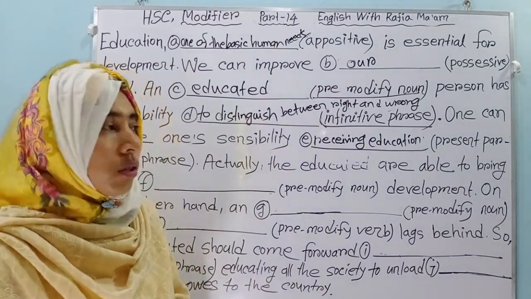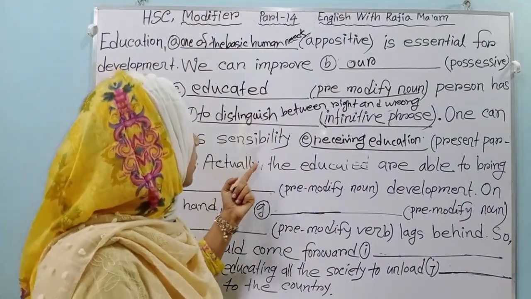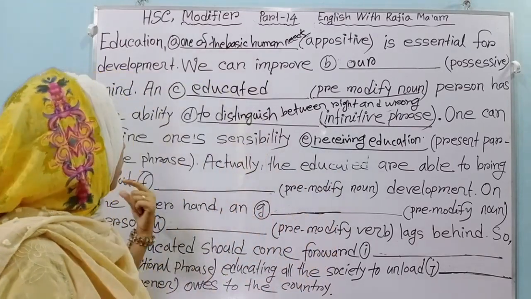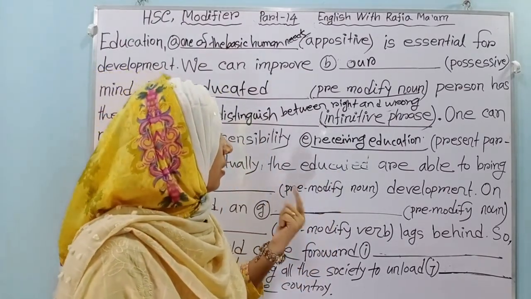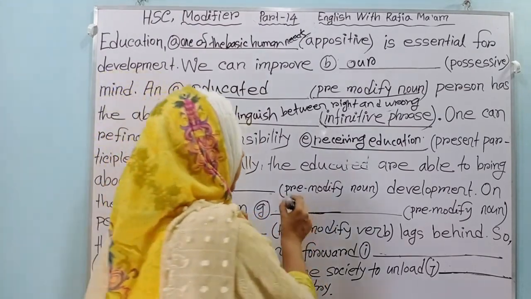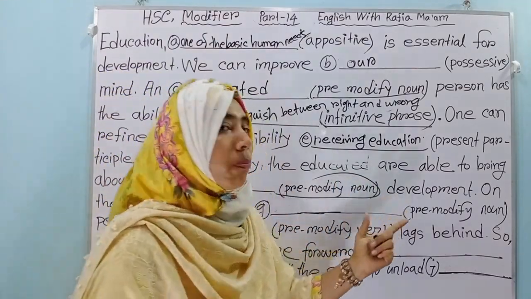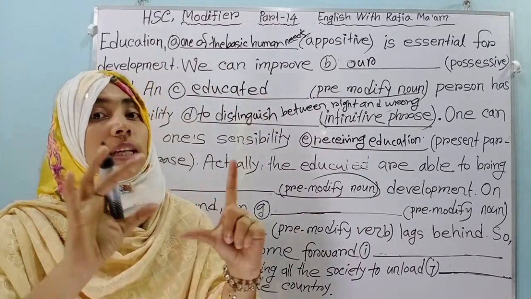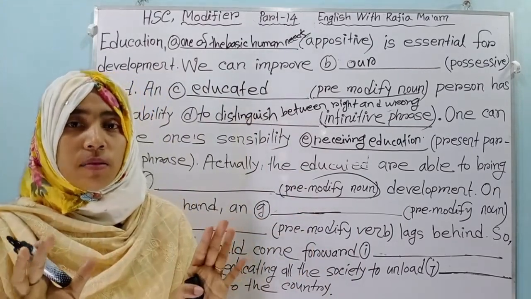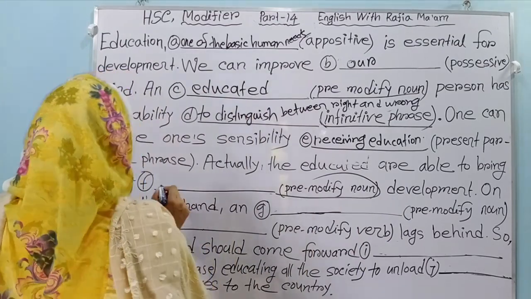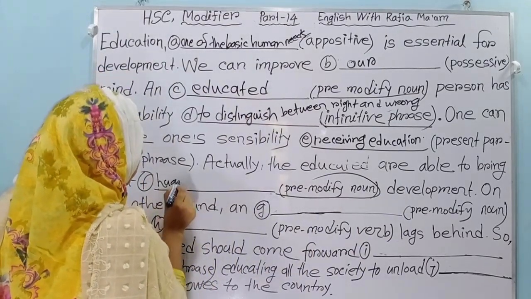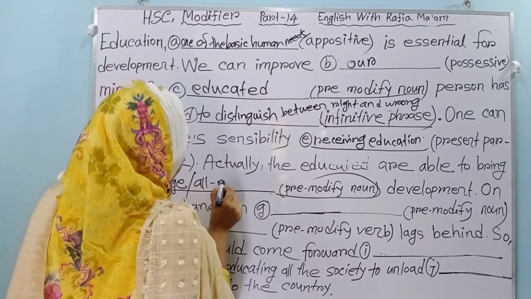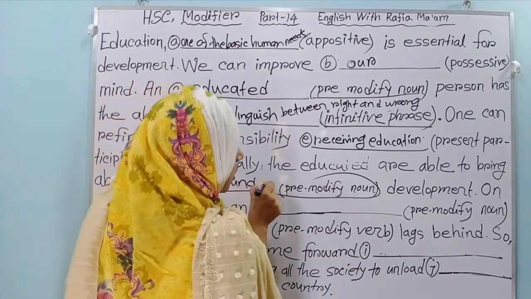Then you see: "Actually, the educated are able to bring about dash development." Here you have to pre-modify the noun, that means you have to use an adjective again. How can an educated person bring development? Of course, huge development, large development. So you will use here "huge development," or "large," or you can also use "all-round development."